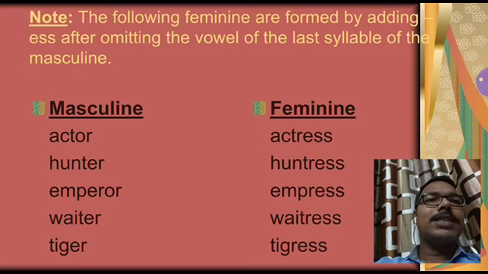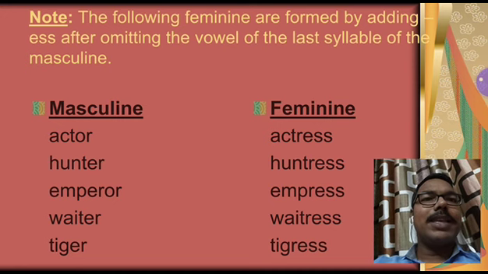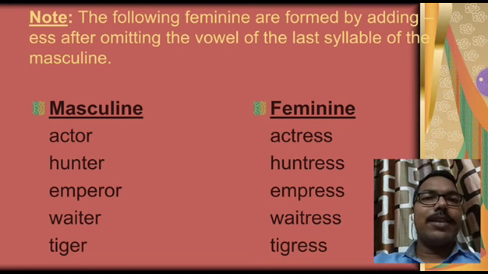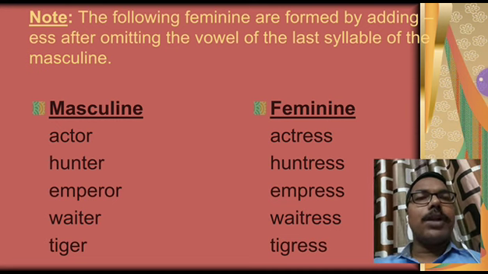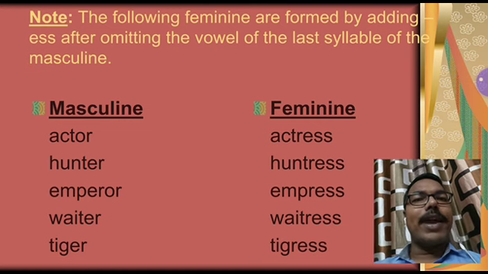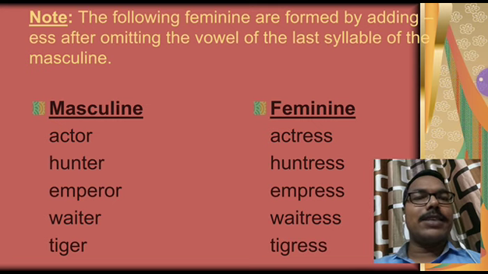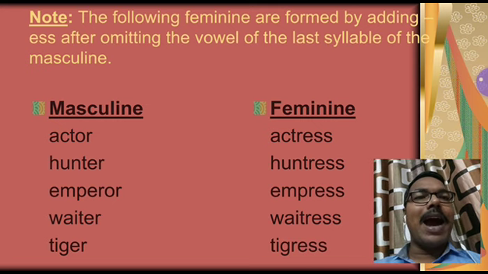See another case. The following feminines are formed by adding ess after omitting the vowel of the last syllable of the masculine. Somewhere we have to omit a vowel to add ess, then we will find its feminine. Like actor, actress. Here o is omitted; we cannot write actoress, but we will write actress.